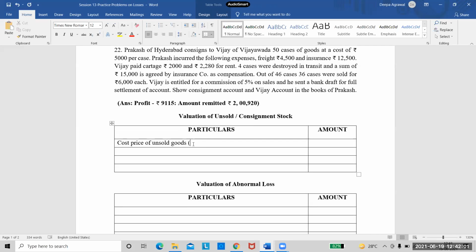Tell me. 10 into 5,000. Correct. So 10 into 5,000 will give me 50,000. And to this I will add the proportionate non-recurring expenses of consignor.